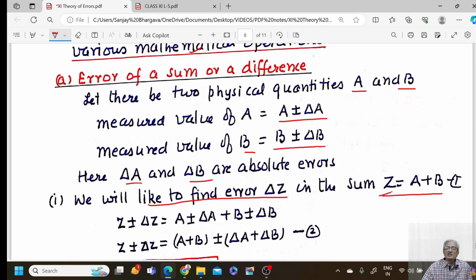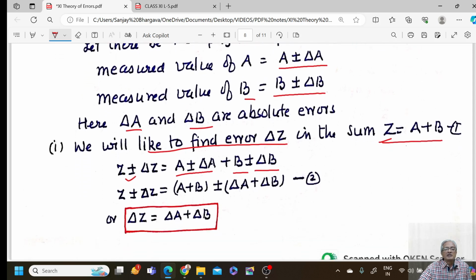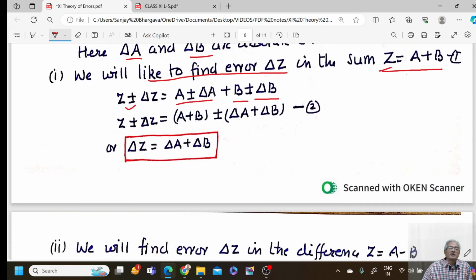So express these values here. Z plus minus delta Z would be A plus minus delta A plus B plus minus delta B. So it can be written in the form of equation number 2. Z plus minus delta Z would be equal to A plus B plus minus delta A plus delta B. Now what is Z? Z was equal to A plus B, so that should cancel. So delta Z must be equal to delta A plus delta B.